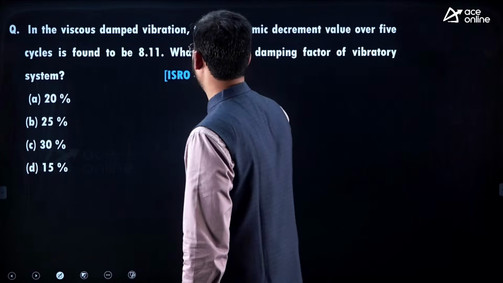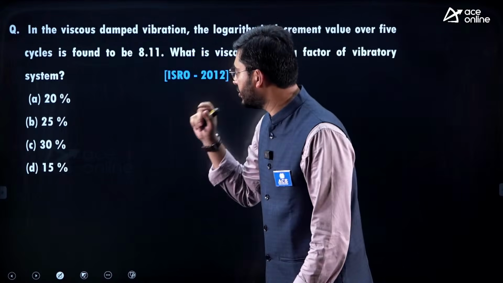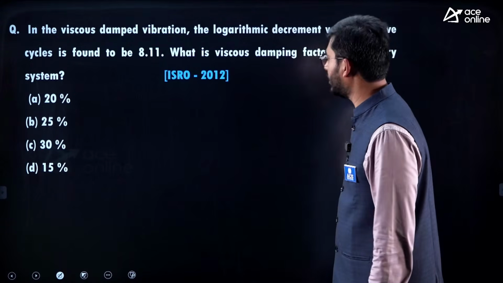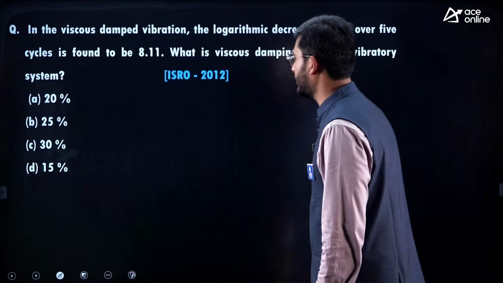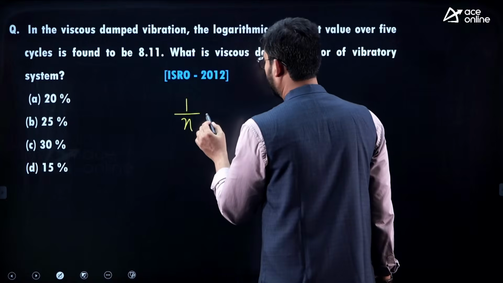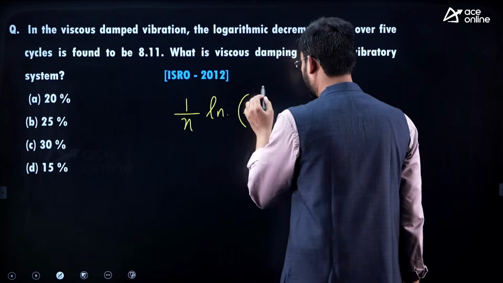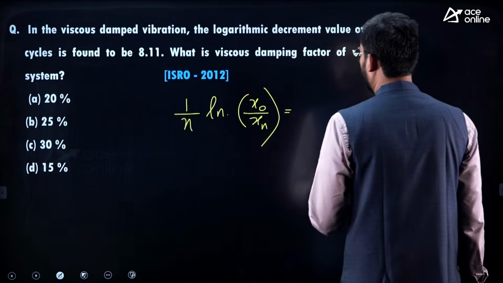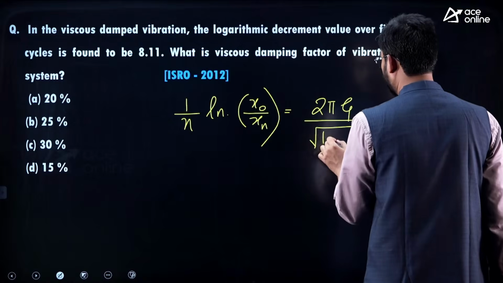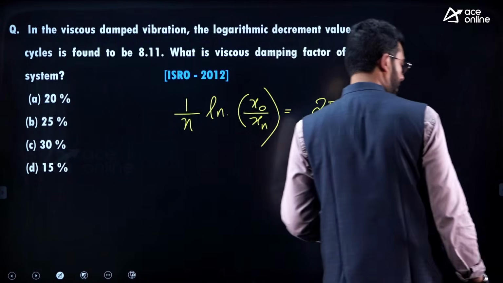In the viscous damped vibration, the logarithmic decrement value over 5 vibrations is found to be 8.11. What is the viscous damping factor of the vibrating system? So here you can recall this formula, that is 1 by n into log of x naught by xn, and that is equal to 2 pi zeta by root of 1 minus zeta square. This is how it is, or let me just check.